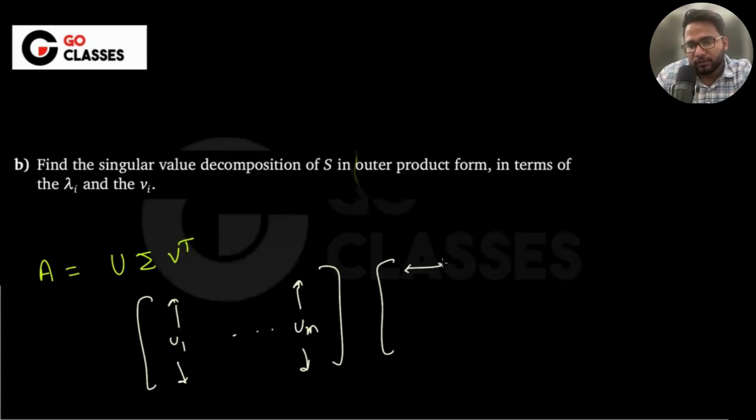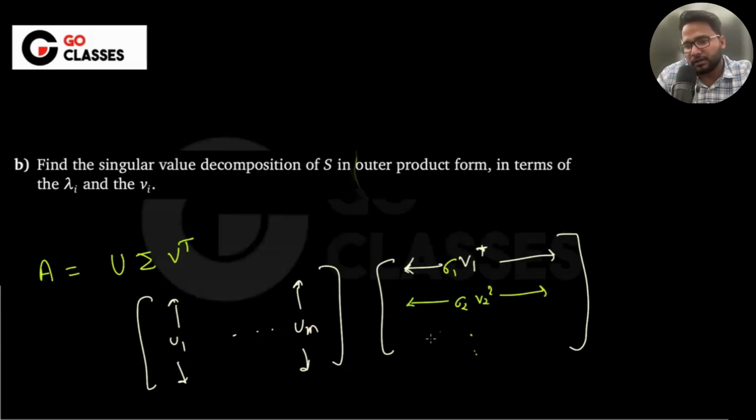So let's suppose this is V1 transpose, and so on, sigma 1, sigma 2, V2 transpose, right?